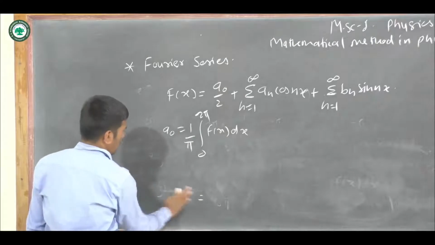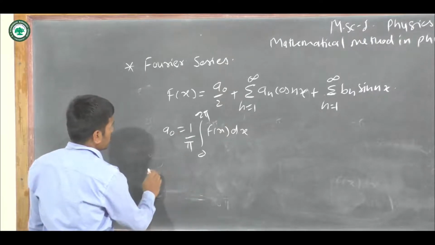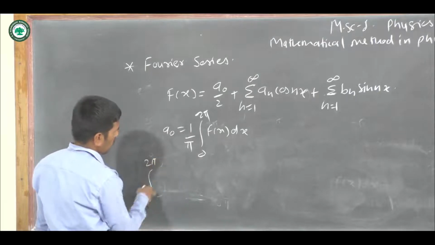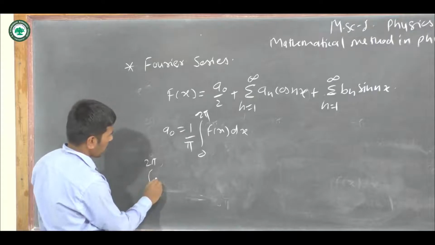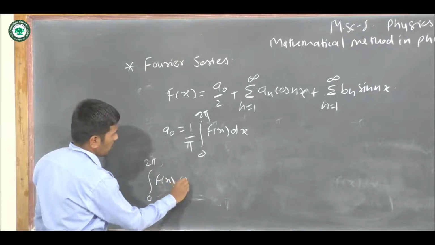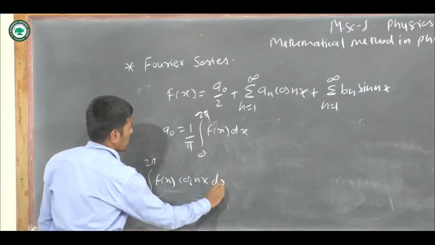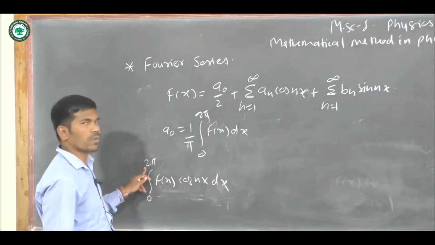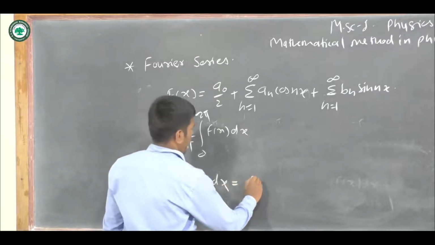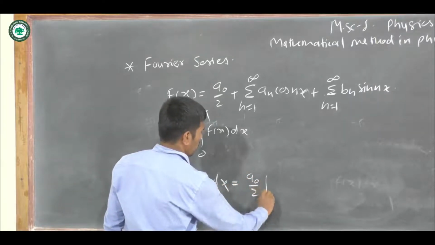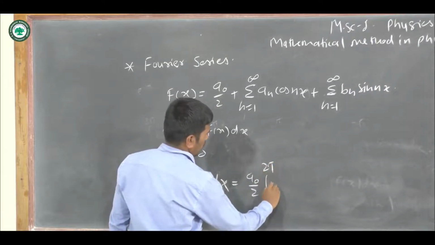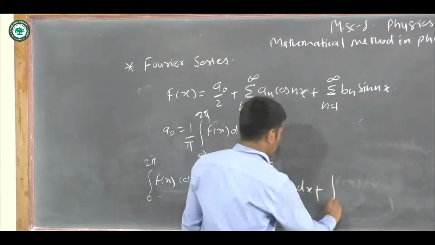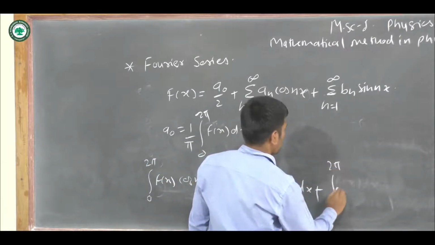So if I multiply both sides by cos nx and integrate over 0 to 2 pi, we get integration over 0 to 2 pi f of x into cos nx dx, which is equal to a node by 2 integration over 0 to 2 pi cos nx dx plus integration over 0 to 2 pi